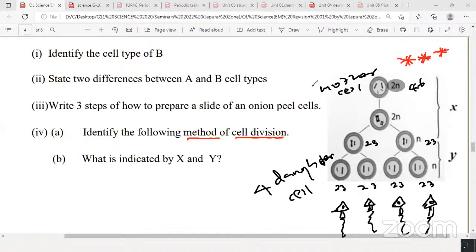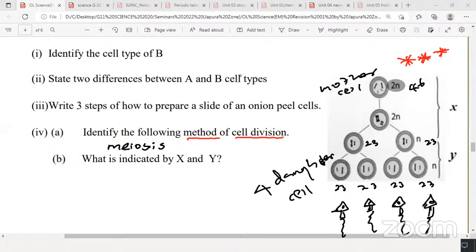Right. Yeah, correct. Very good. Imasha. X is meiosis, yeah, Y, very good. Correct. It's meiosis. It's meiosis.